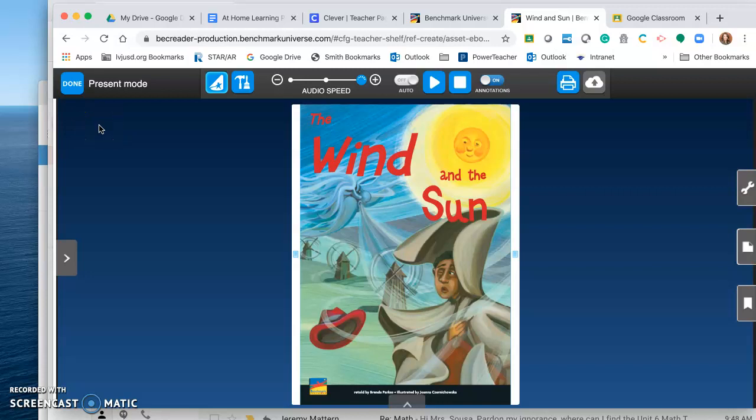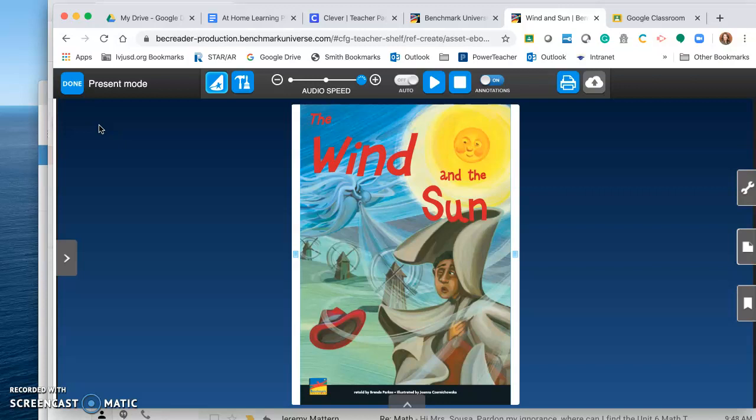Hi guys, today's second reading lesson is on cause and effect. We're going to look at events in the story and find text evidence. Cause and effect can help us understand how one event leads to another event in a text. Let's find the cause and effect in The Sun and the Wind.